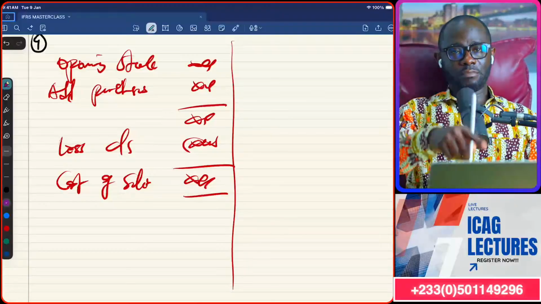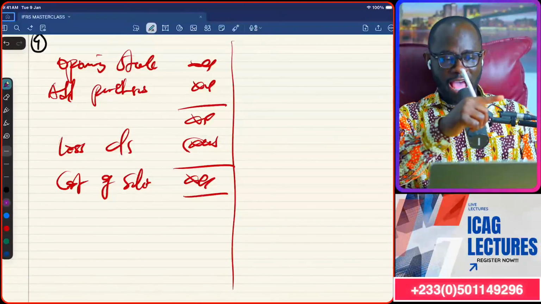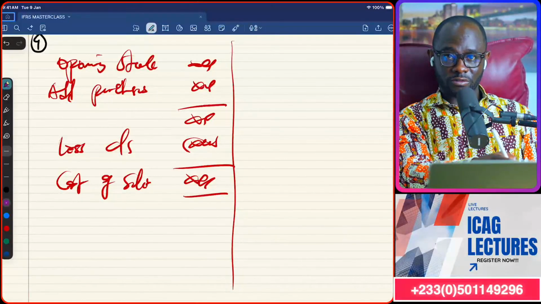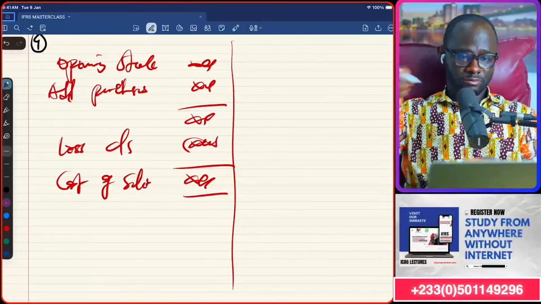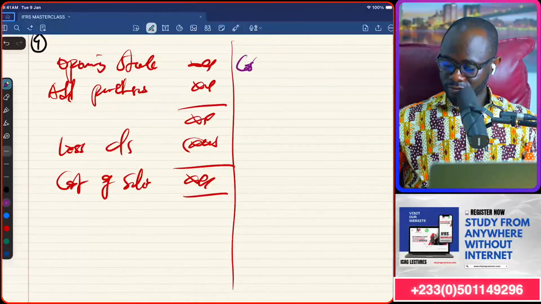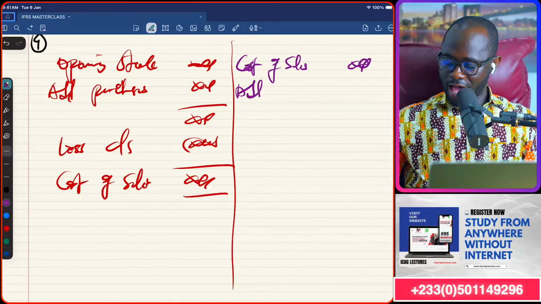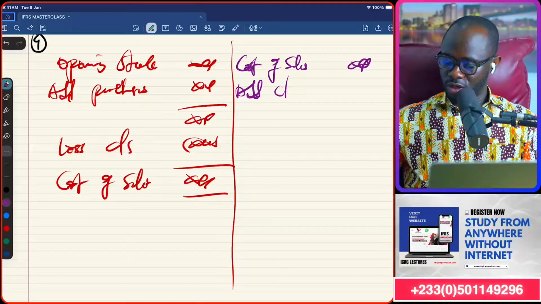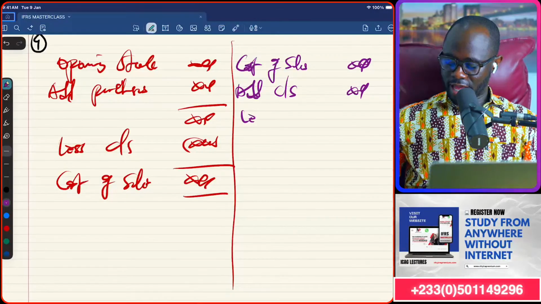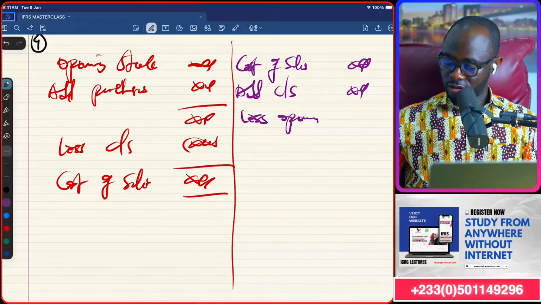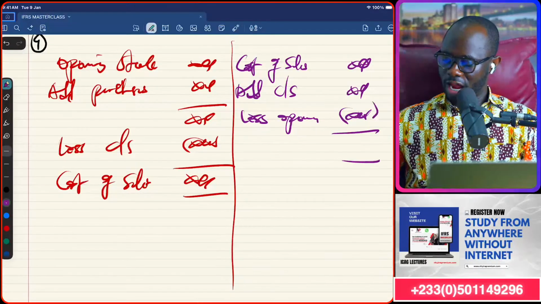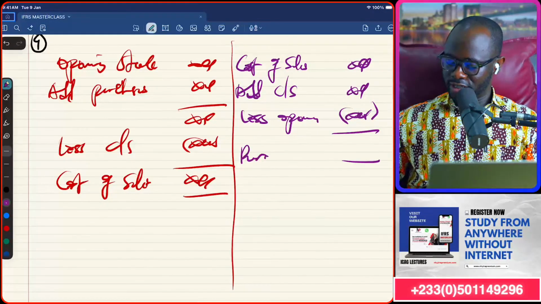So if I want the purchases figure and I have opening, closing, and cost of sales, what do I do? Turn the formula upside down. So it will become cost of sales coming first. Then you can add the closing stock to it. Then you can less the opening stock. And then voila, there your purchases figure is.